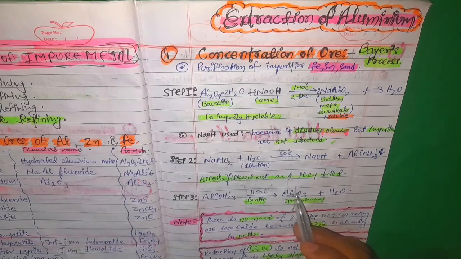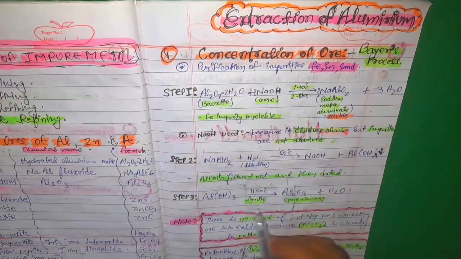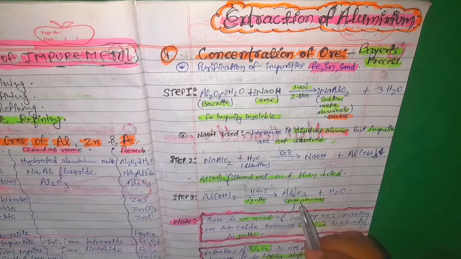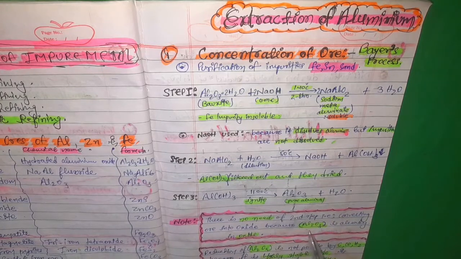After this we have to do the conversion of metal into metal oxide, but there is no need for the second step, converting ore into oxide, because Al2O3 is already an oxide. We can see that Al2O3, aluminium oxide, is already an oxide, so we don't need any second step, the conversion of metal into metal oxide.